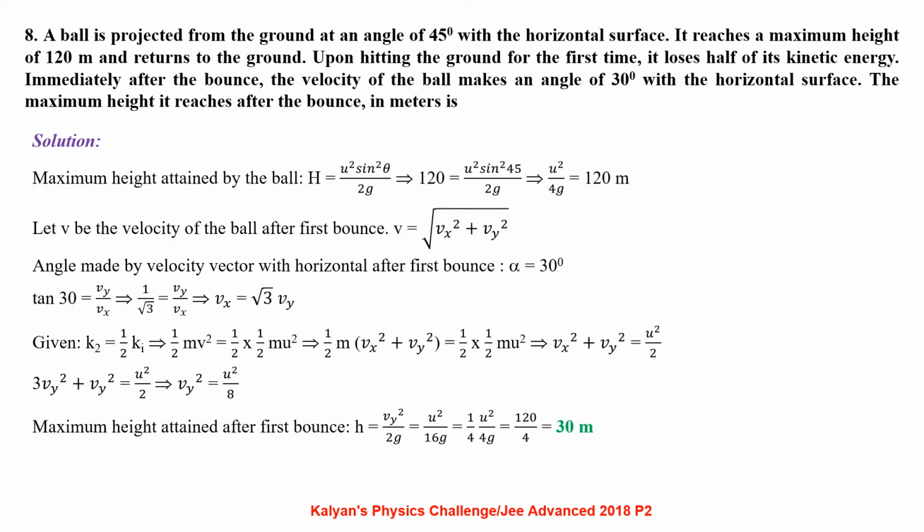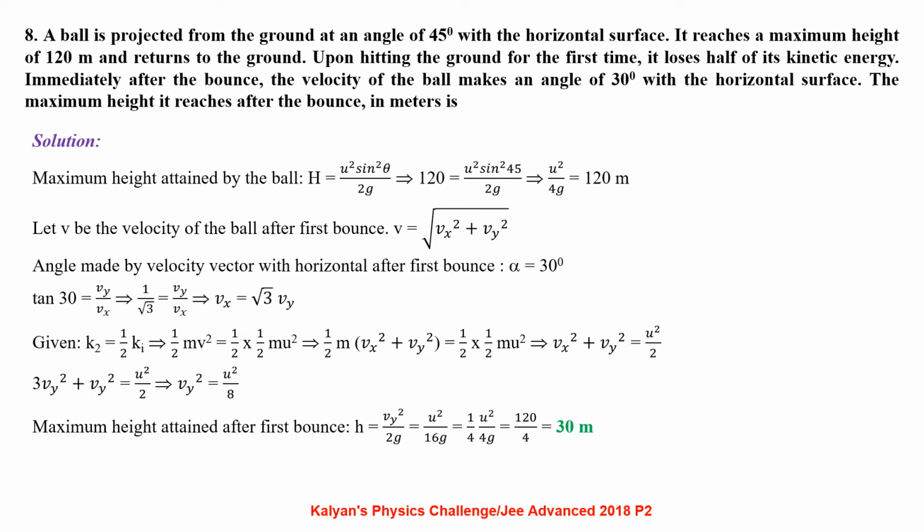A ball is projected from the ground at an angle of 45 degrees with the horizontal surface. It reaches a maximum height of 120 meter and returns to ground. Upon hitting the ground for first time, it loses half of its kinetic energy. Immediately after the bounce, the velocity of the ball makes an angle 30 degrees with the horizontal surface. The maximum height it reaches after the bounce in meters is: